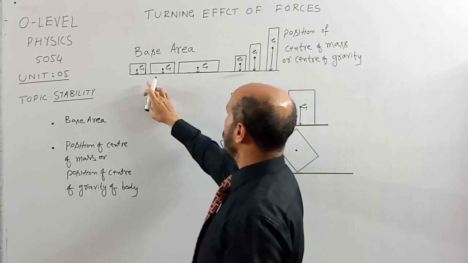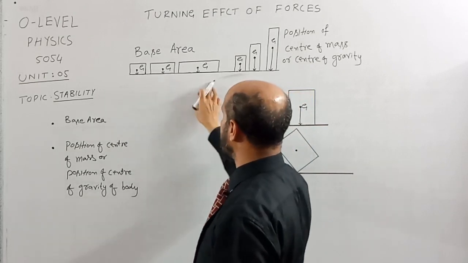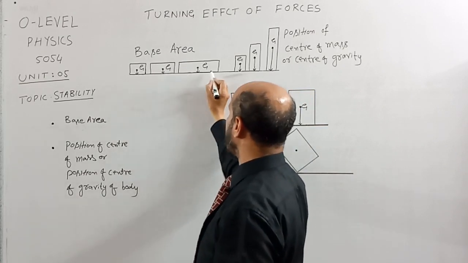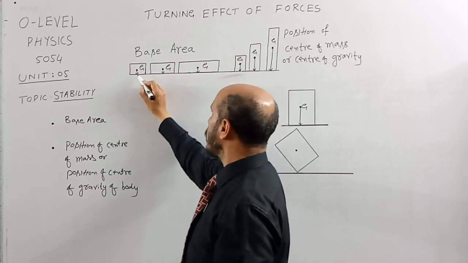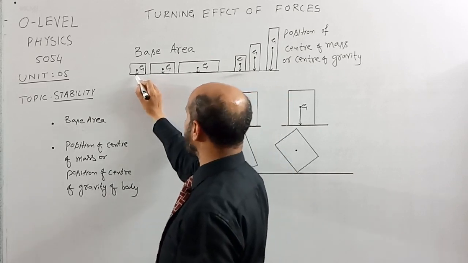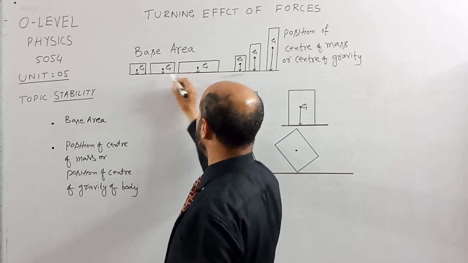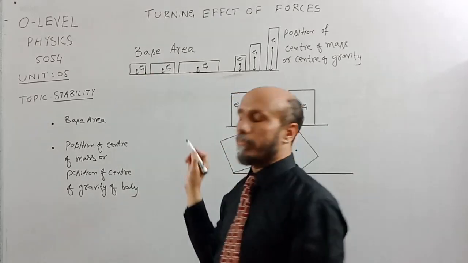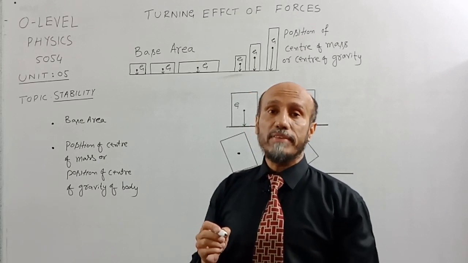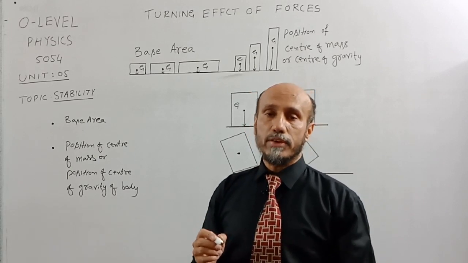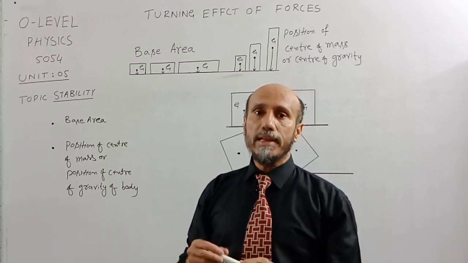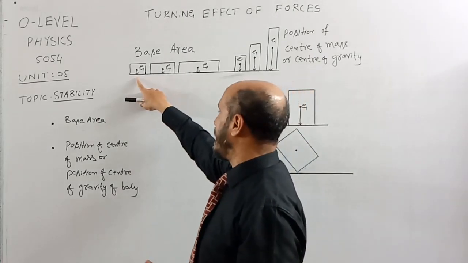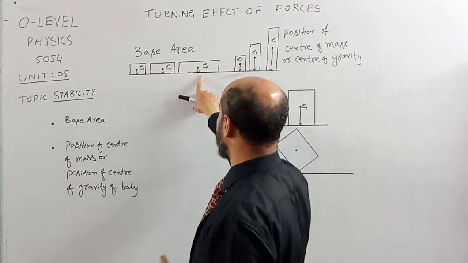If we look at these examples, these three boxes, in these boxes the base area is going to be larger and larger. So this will be least stable, this will be more stable, and this will be most stable. In this example, center of gravity of all these three bodies is at equal distance, or the position of center of gravity is the same. So entirely now the stability depends on the base of the body. So least stable, more stable and most stable.